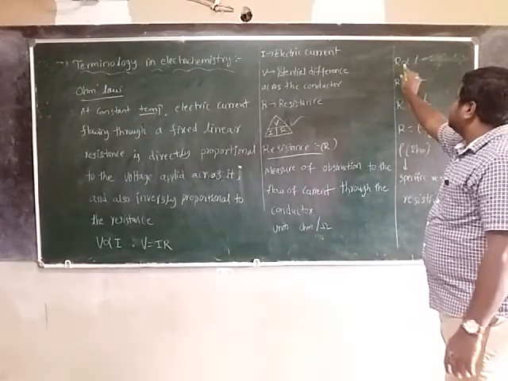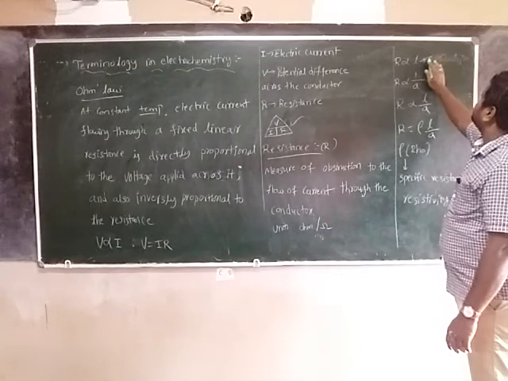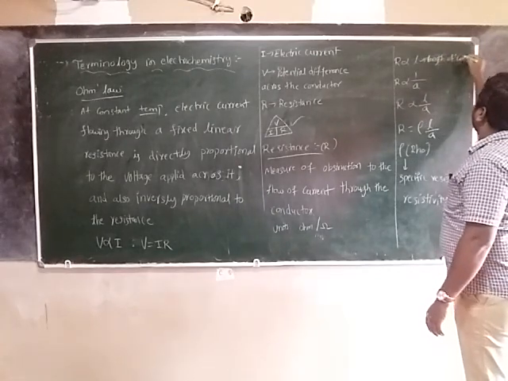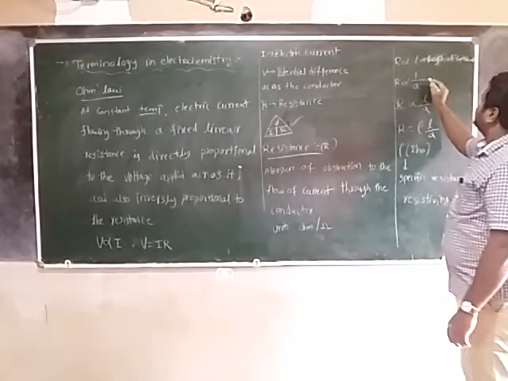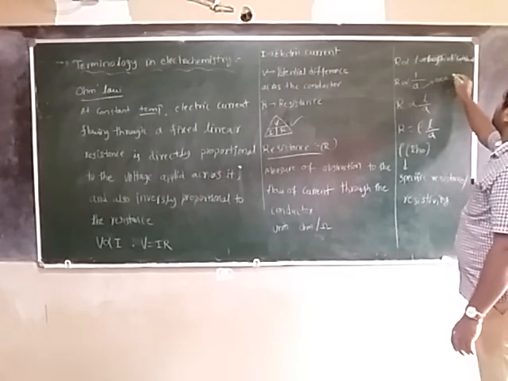Units for resistance are ohms. Resistance is directly proportional to the length of the conductor and inversely proportional to the area of cross section.